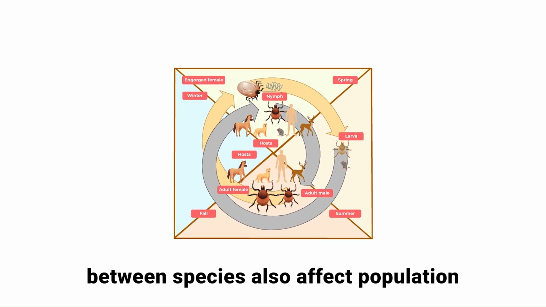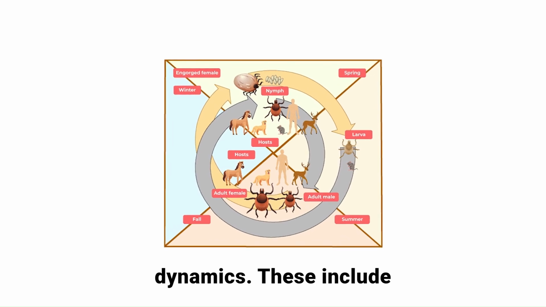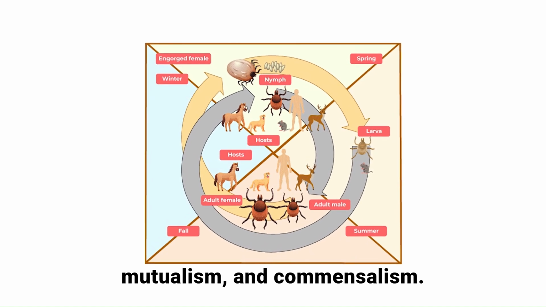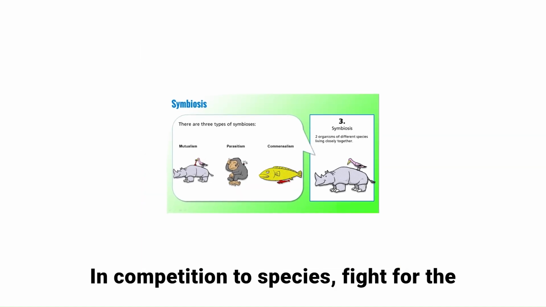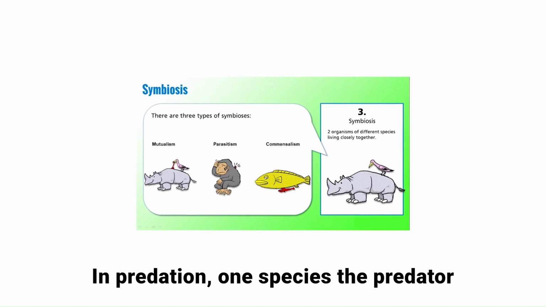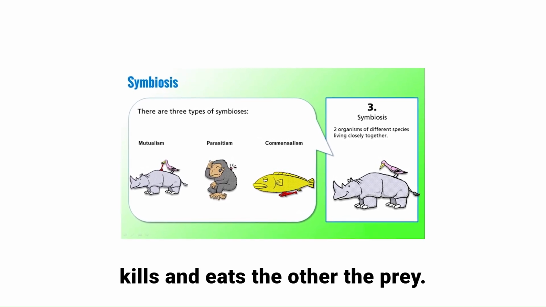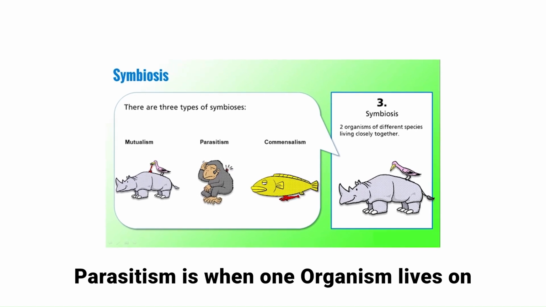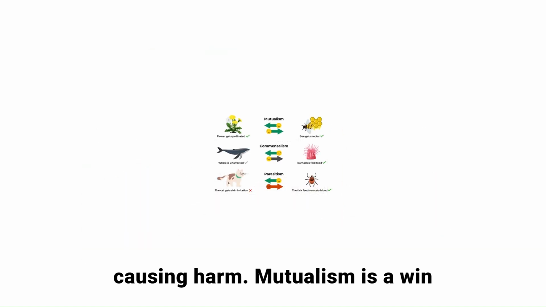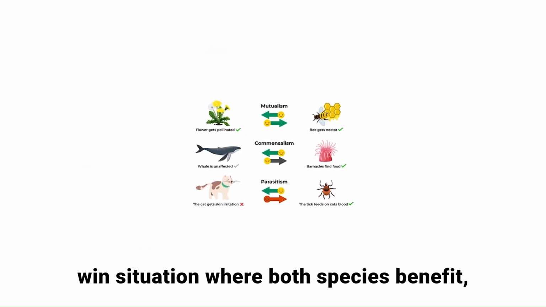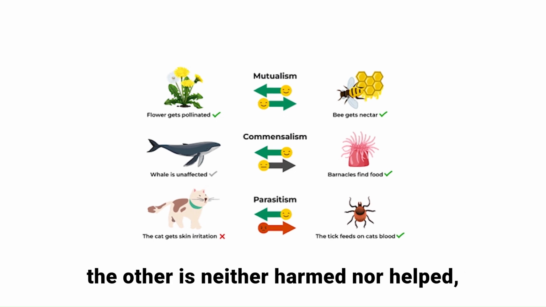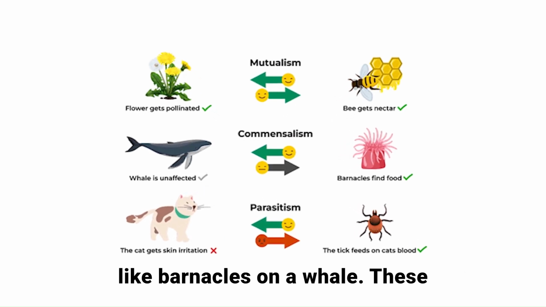Interactions between species also affect population dynamics. These include competition, predation, parasitism, mutualism, and commensalism. In competition, two species fight for the same resource, like food or space. In predation, one species, the predator, kills and eats the other, the prey. Parasitism is when one organism lives on or in another, deriving its nutrients and causing harm. Mutualism is a win-win situation where both species benefit, like bees and flowering plants. Commensalism is where one benefits and the other is neither harmed nor helped, like barnacles on a whale.